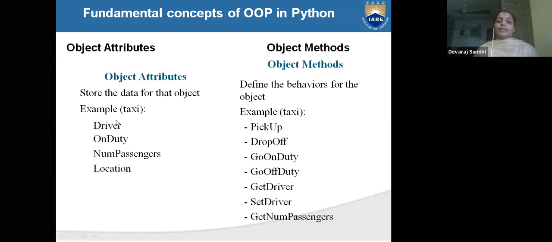What is the data they have? Driver, on duty, name of the passenger, and location. We have to enter these all. Okay. And what are the methods they have to do for this taxi? They can pick up, drop, go on duty, go off duty, get number of passengers.